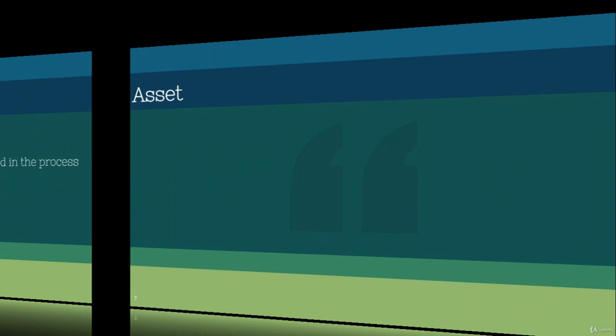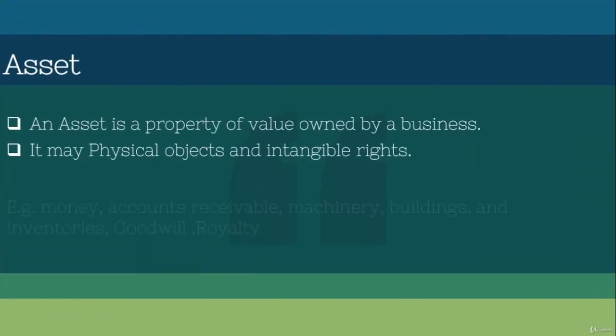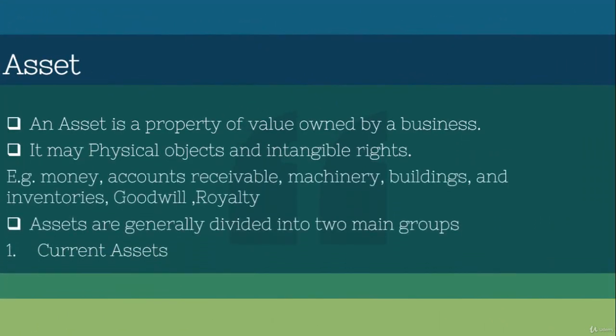And then we are going to move to the third type of accounts, that's called asset. What is the asset? Asset is a property of value owned by a business. It means the things that belong to the business are called assets.